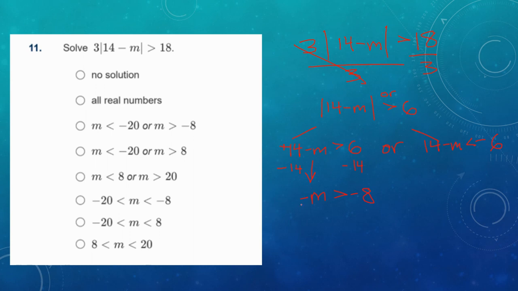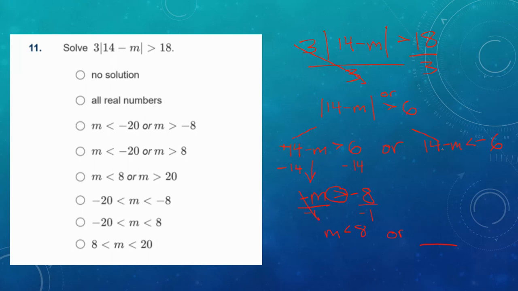Now to finish this problem, though, we have a trick here. We need to remove that negative. We need m to be isolated. So I'm going to divide by -1, and circle my symbol here because that broke that negative division rule. We now have m is less than +8. And I'm going to put the word or because I know my other answer is going to go right there.